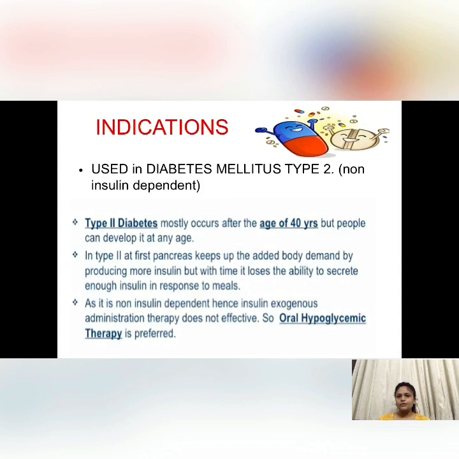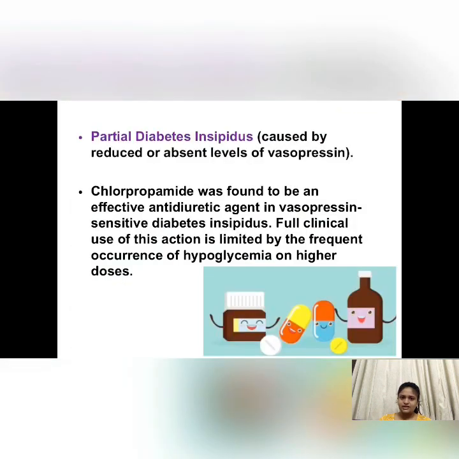Then chlorpropamide can also be used in diabetes insipidus, which is caused by reduced or absent levels of vasopressin, that is antidiuretic hormone. Chlorpropamide was found to be an effective agent in vasopressin sensitive diabetes insipidus, but this action is limited because it can easily lead to hypoglycemia at higher doses in patients who do not have diabetes mellitus type 2.